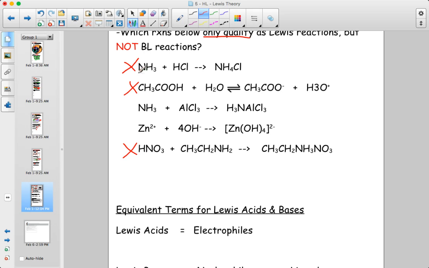So if you're following the H's around, these three all involve proton transfer, whereas these ones don't really look like our normal conjugate acid-base pair Bronsted-Lowry theory acid-base reactions. They involve two things just sort of joining up together. So in those multiple choice, you're looking for the weird ones. You're looking for the transition metals or the D-block metals, ions. You're looking for the ones where two substances simply form a bond together and there's nothing involving protons being traded around.